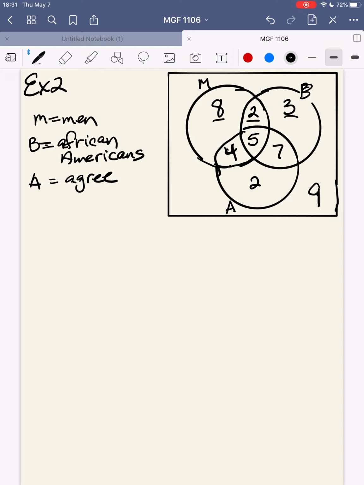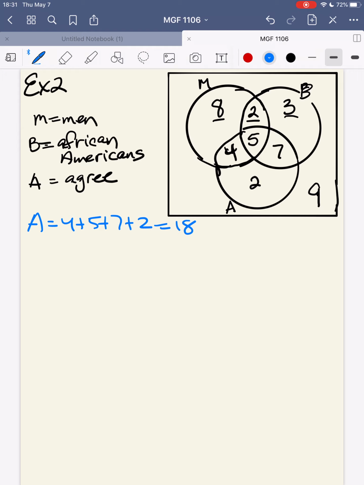So how many respondents actually agreed with the statement? Well, agree, remember, is this whole idea right here. So for agree, we're going to add 4 plus 5 plus 7 plus 2. And that's going to give me 18 people agree with this from this survey. Okay. How many respondents disagreed with the survey?